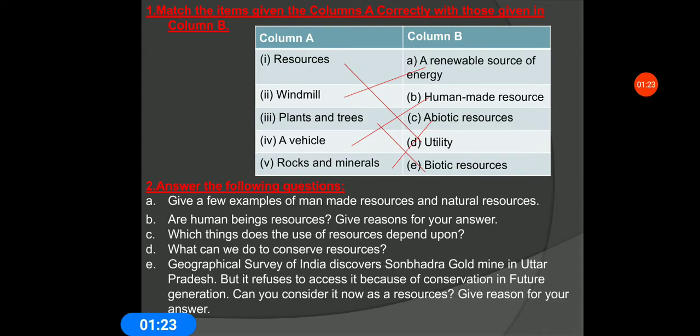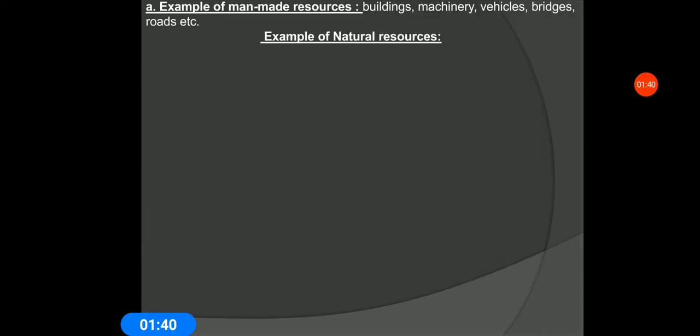After that, there are a total of 7 questions in this slide, 5 questions, and the rest are in another slide. So the first question, give a few examples of man-made resources and natural resources. Example of man-made resources. So first of all, you have to know what is called man-made resources. Humans use natural resources to make something new that provides utility and benefit to our lives. These are called man-made resources. Examples of man-made resources: building, machinery, vehicles, bridges, roads, etc.